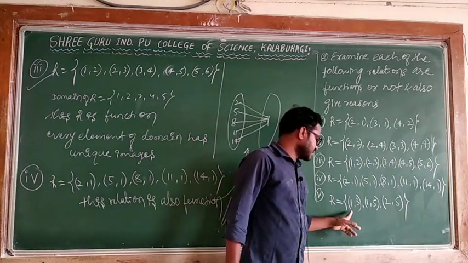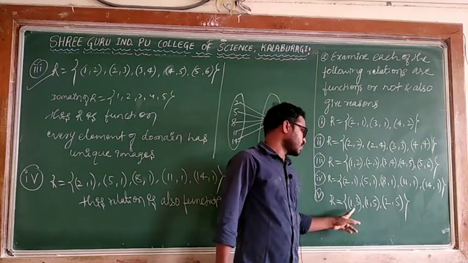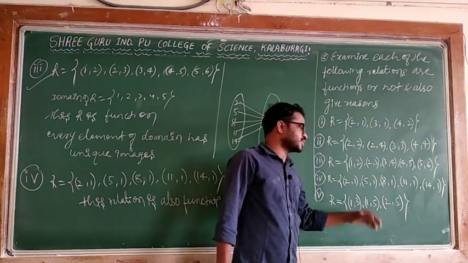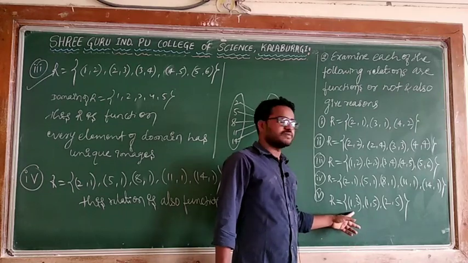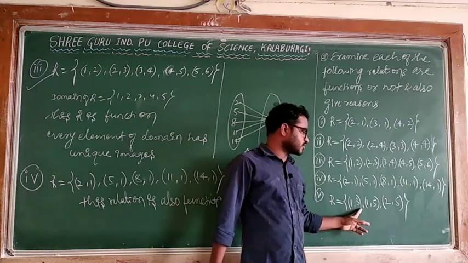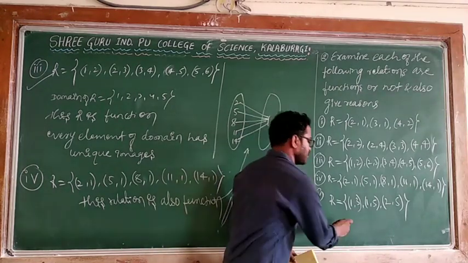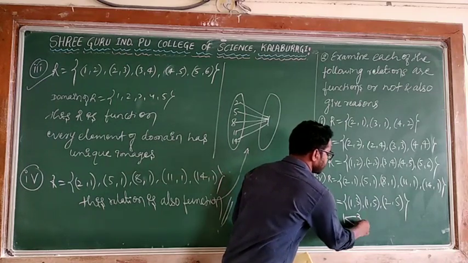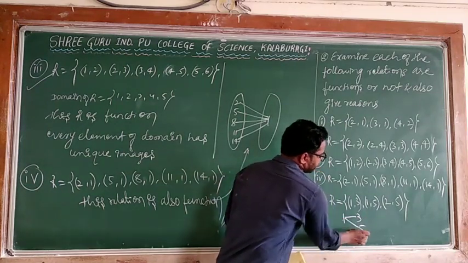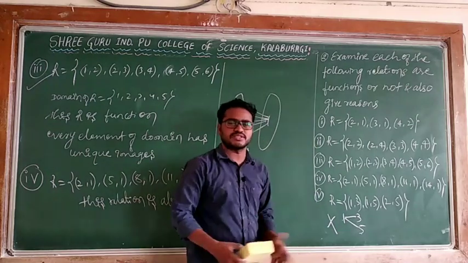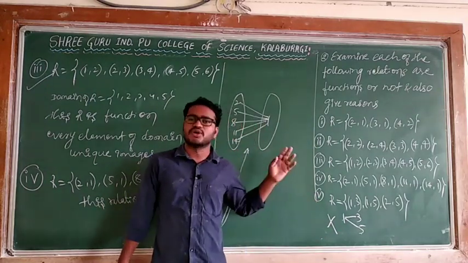Like that, the fifth one I am giving as homework. 1 is connected to 3, 1 is connected to 5, 2 is connected to 5. Is it a function? 1 is connected to two different numbers, 3 and 5. 1 has two images, so it is not a function. You can say directly, the fifth is not a function.